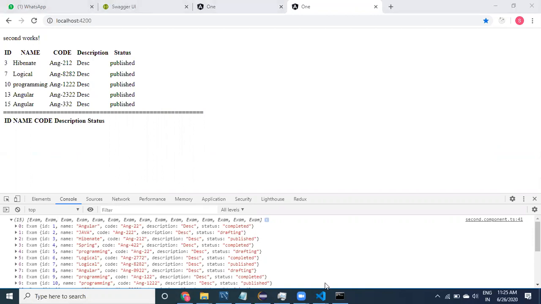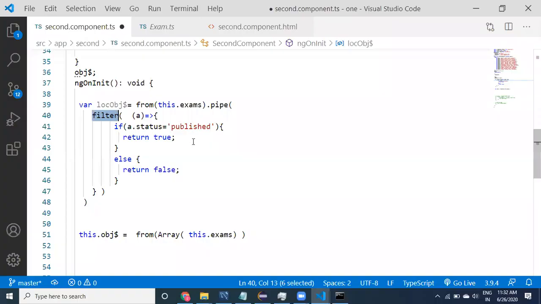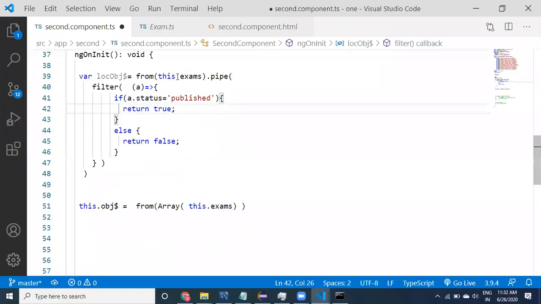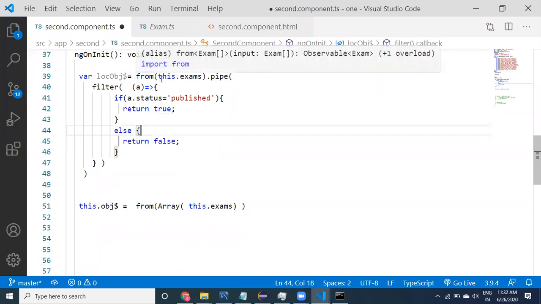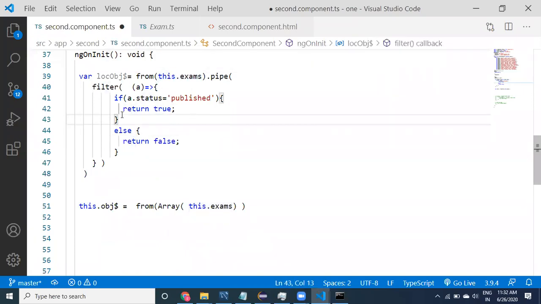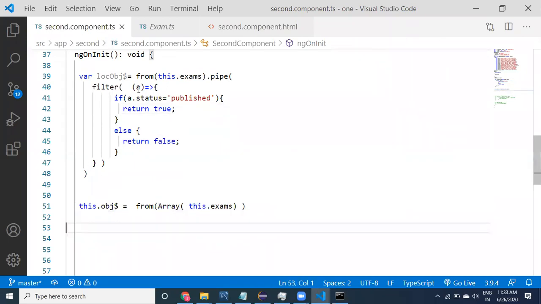1 second, guys. See, now I'm not taking the array of exams. Now if you take these exams directly, what's happening is you can take one by one value. So first we'll try it out, guys. Now how to use this in the front end is secondary, I will come to that point. If I want to use it in a front end, you have to take it like this. But if you want to take one by one value, we have to take it like this.